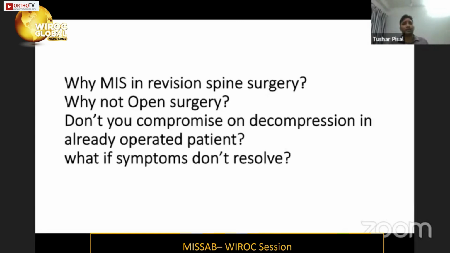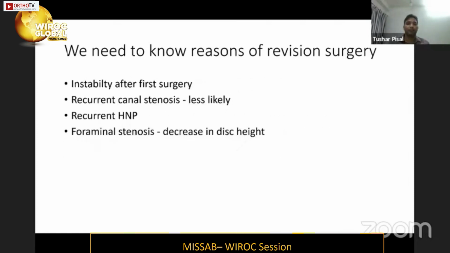So why MIS revision surgery? Why not open? Don't you think you are compromising on decompression in an already operated failed back patient? And do you think that the symptoms will resolve completely? What if it doesn't resolve completely? These are the questions which come to the mind of patient as well as surgeon. So for this, we have to see the reason for the revision.